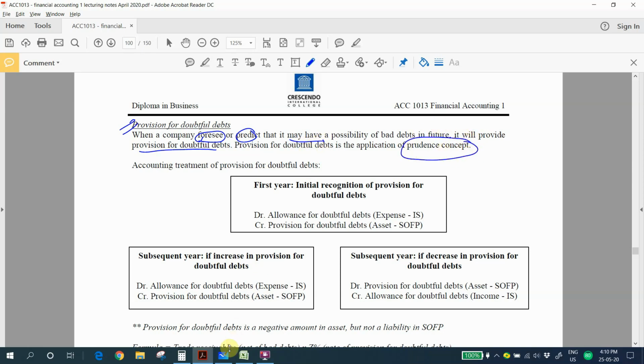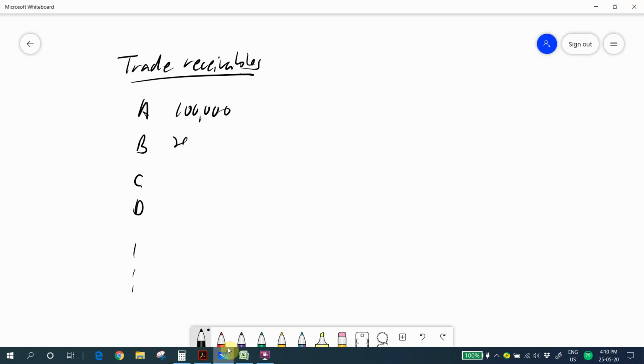So let me use a diagram to explain this. Let's say in your company, you have a list of trade receivables. For example, you have A, B, C, D, and so on. So A owes you 100,000, 200,000, 300,000, and 400,000, and so on. Think about it.